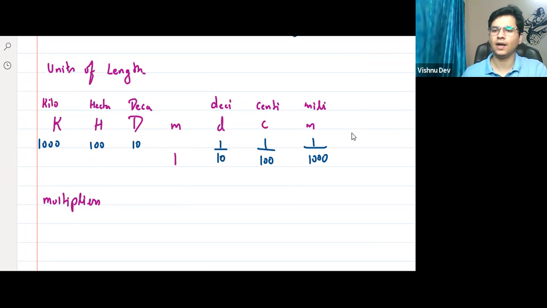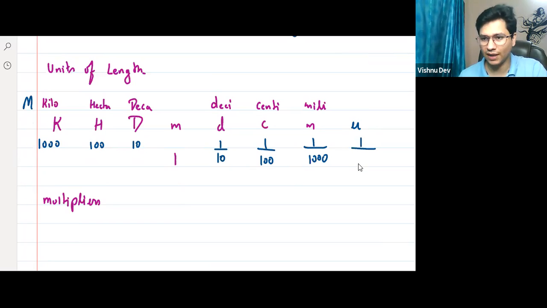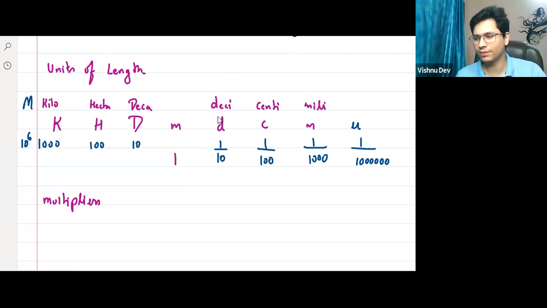Right? Now after this, there's something called micro. And after this, something called mega, capital M. So micro is 1 by 60, and mega is 10 to the power 6. That is your mega. Giga भी नहीं बात करेंगे, ठीक है? अभी just ये यहाँ तक करते हैं, समझ में आया सब कुछ? So these are the multipliers.